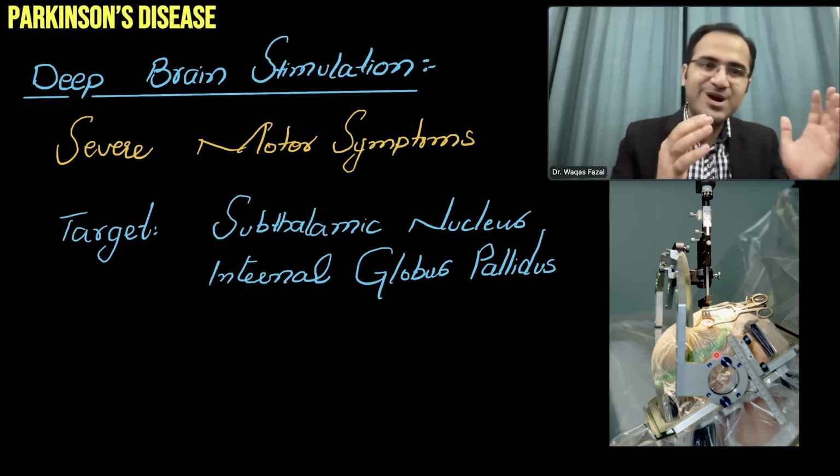What they do is target the subthalamic nuclei or internal globus pallidus, and at the same time they ask the patient to play the violin or the guitar, and they are stimulating certain areas of the brain. That is deep brain stimulation in the treatment of Parkinson's disease.